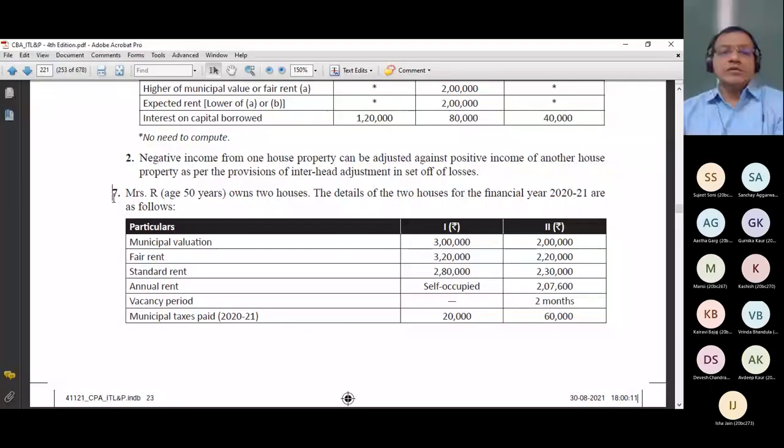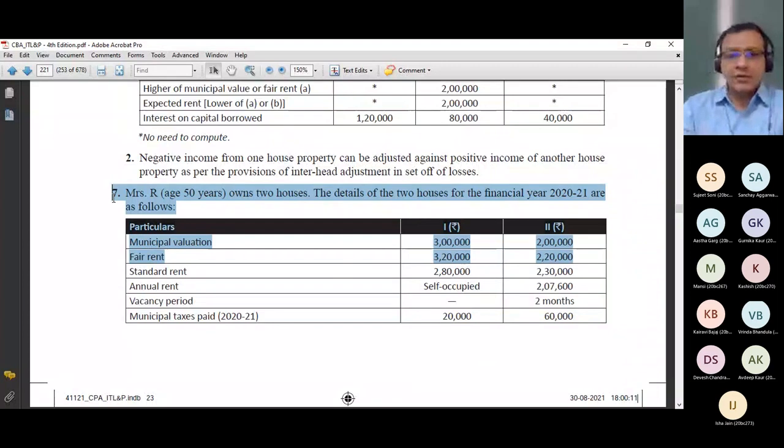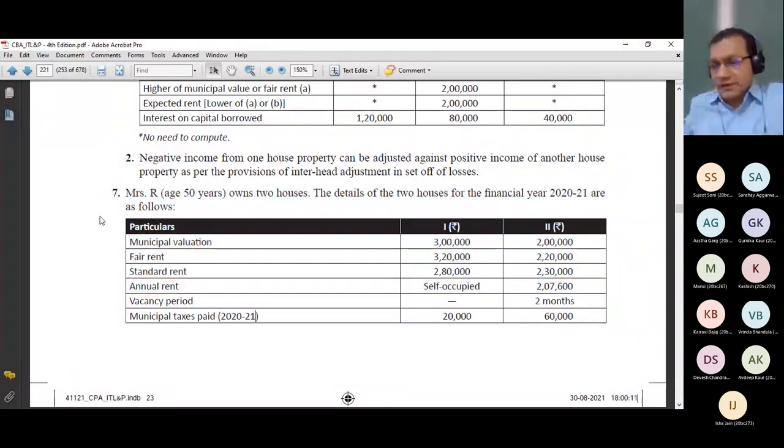Take this screenshot. This is a half question. Remaining question is on the next page. First, take the screenshot of problem number 7. If you have taken this screenshot, please raise your hands. If you have taken this page as screenshot, or if you have this question, please raise your hands.